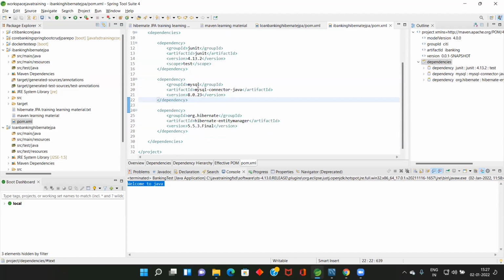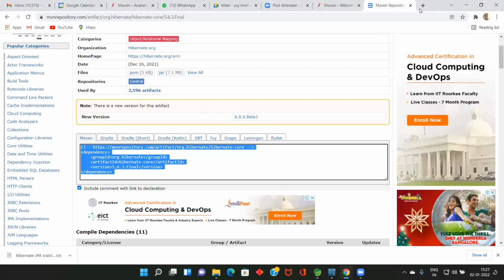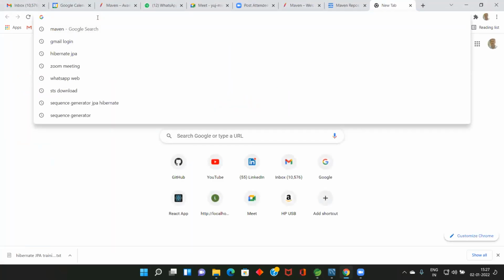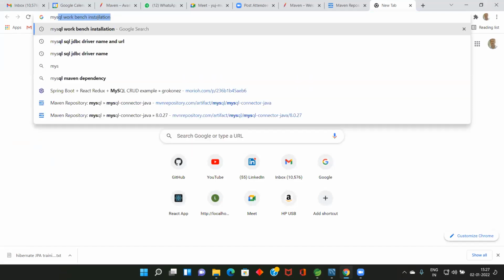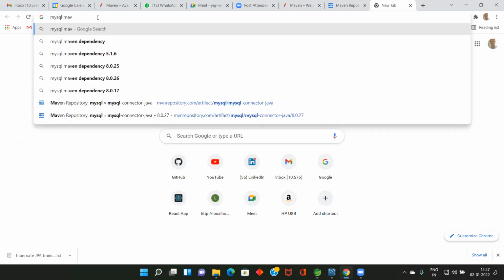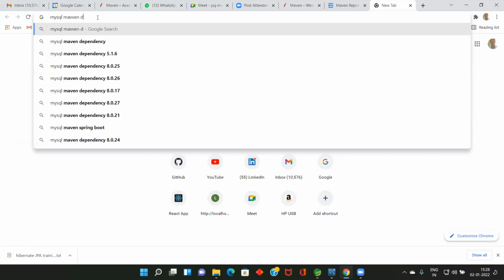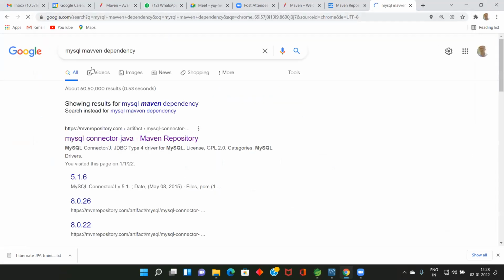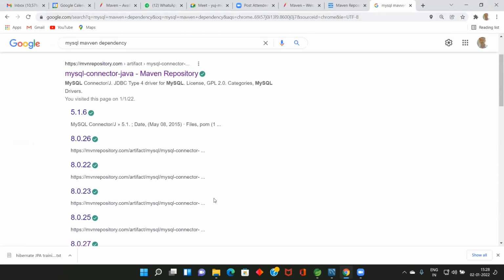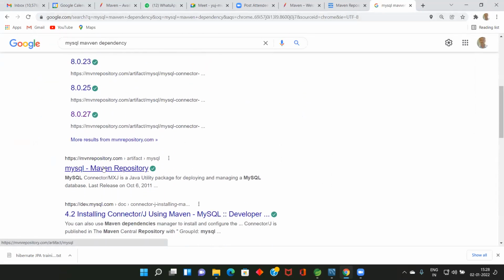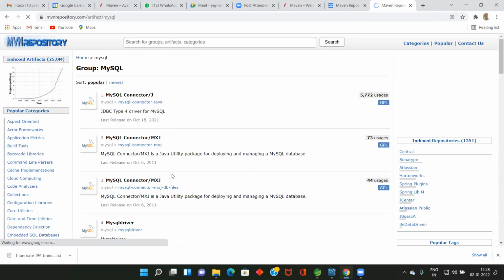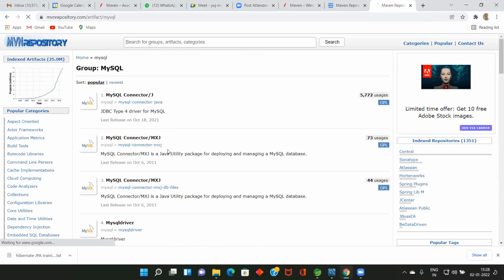Say, for example, if you need MySQL, go to Google and type MySQL Maven dependency. Click this one. See here, MySQL connector. Click this one.